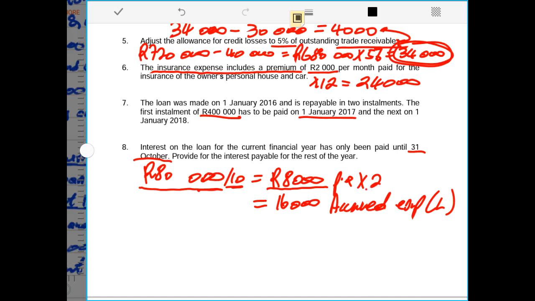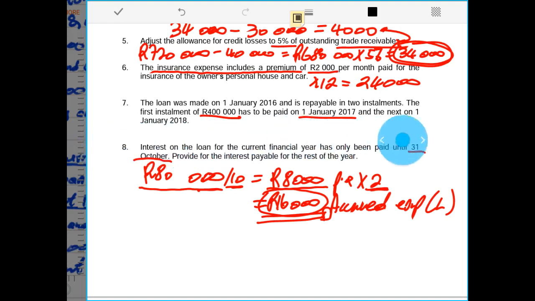Then we multiplied that by 2, and that gave us 16,000 rands, which is the interest that is still accrued. It means the interest of 80,000 rands is underestimated by 16,000 rands. It means we still have to pay 16,000 rands.